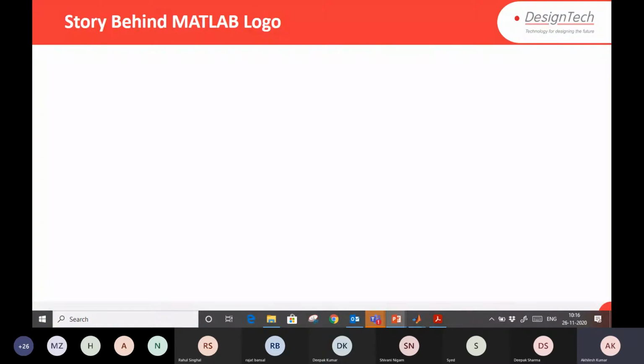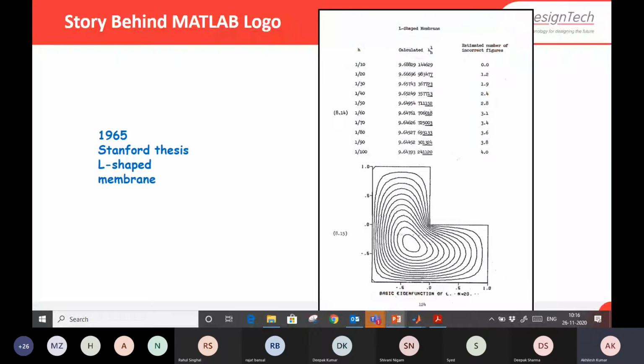What is the logo of MATLAB which you see? The first logo was taken from a 1965 thesis, the Stanford L-shape. It was based on the L-shaped membrane. So this logo which you see is the first logo.